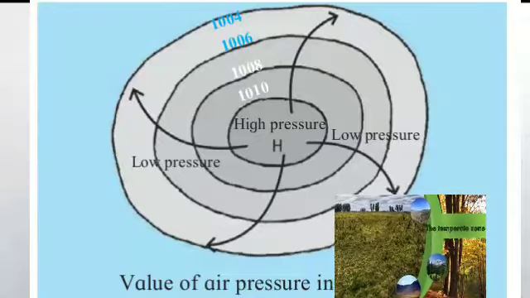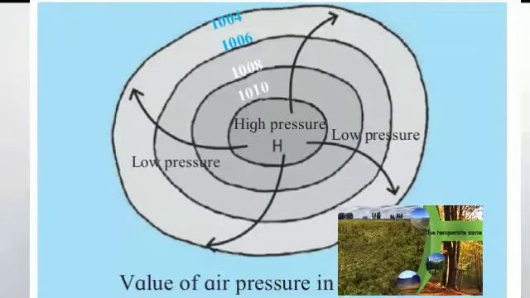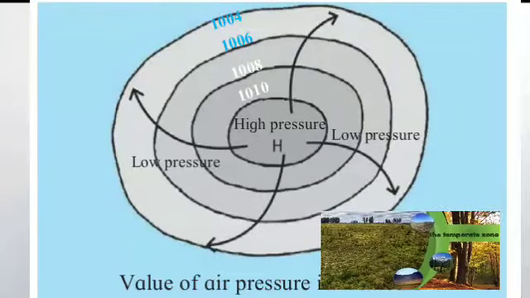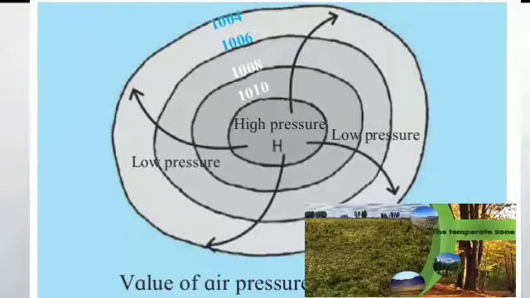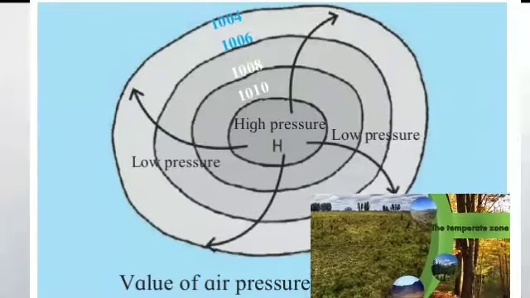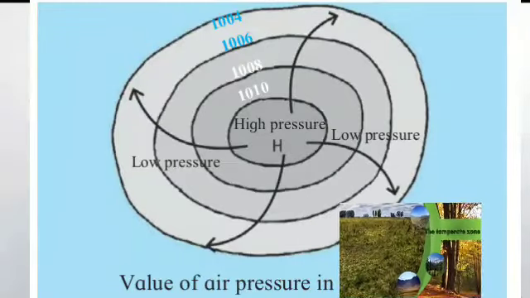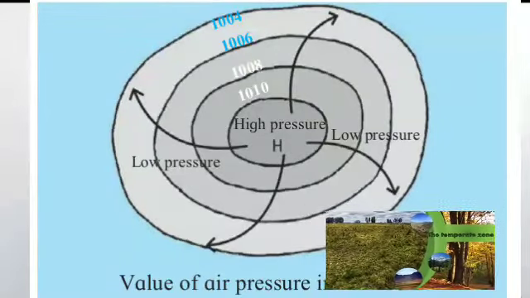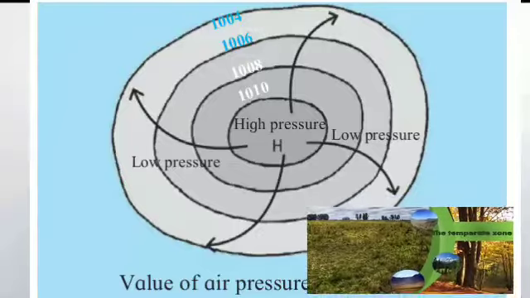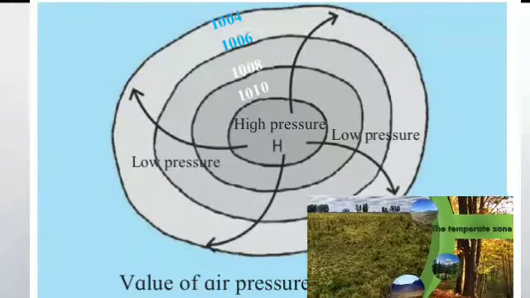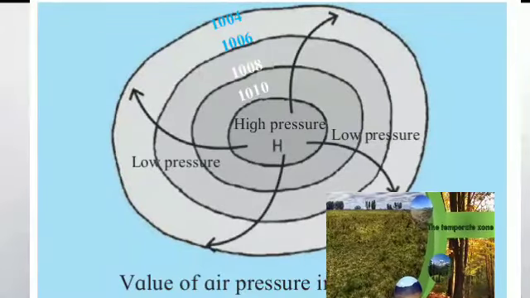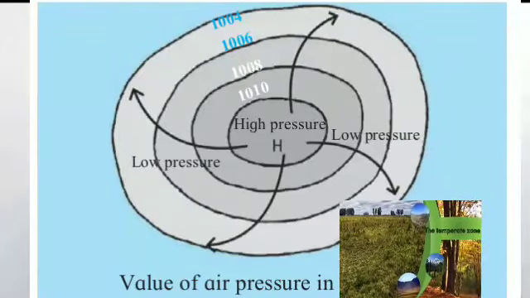Because the wind keeps on moving, and all the air has been thrown out. That is why this area receives less rainfall. Fine student. So this is anticyclones, opposite of cyclones.